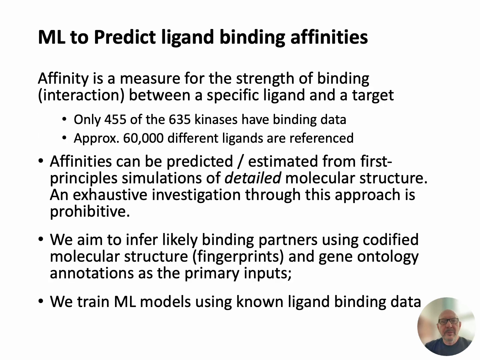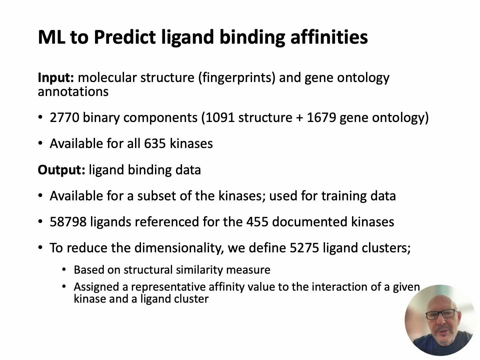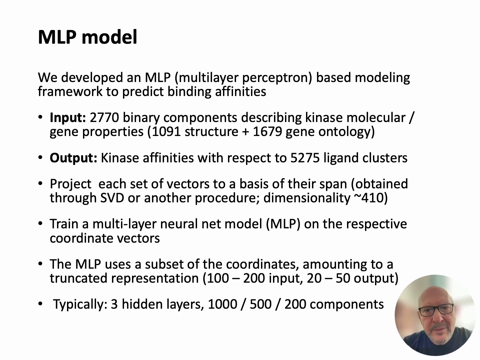We developed a framework to predict binding affinities between kinases and possible ligands with the ultimate goal of identifying possible drugs. Model inputs are binary vectors that codify molecular structure and gene ontology annotations. These are available for all kinases in Pharos. The outputs represent binding affinities to sets of ligands. We identify clusters of ligands based on molecular similarity between ligands. Thus, the model works with affinities between individual kinases and ligand groups or clusters. The dimension of the affinity vectors on the output side is the number of clusters rather than that of ligands.